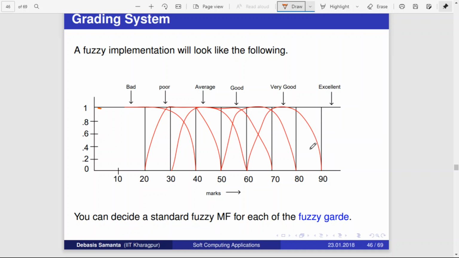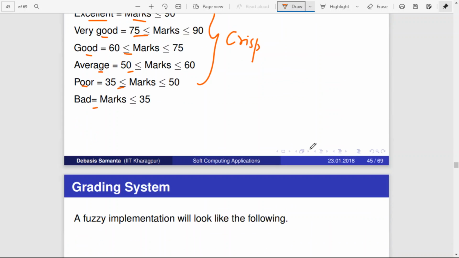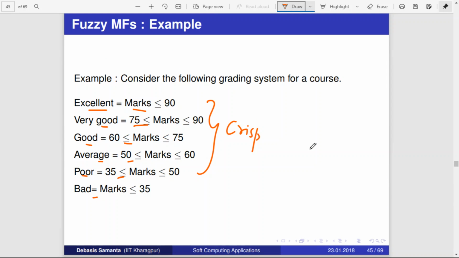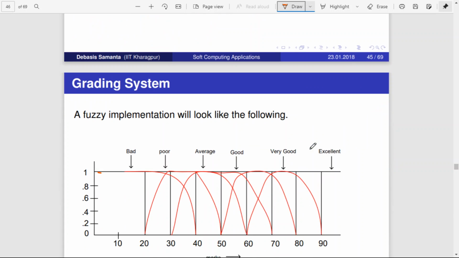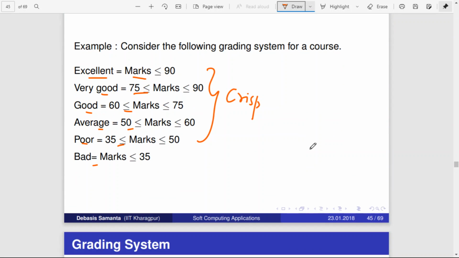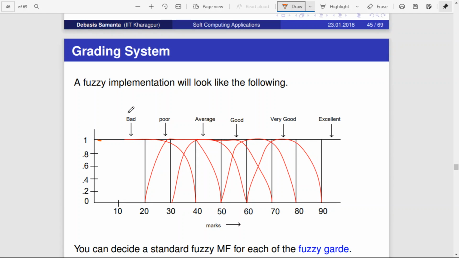Okay, right? So I don't know whether it is matching with this definition or not. Greater than or equal to 90 is excellent, right? Greater than 75 and less than or equal to 90 is very good. Okay, this is some crisp definition, it may not be matching there, but here you have the membership function.